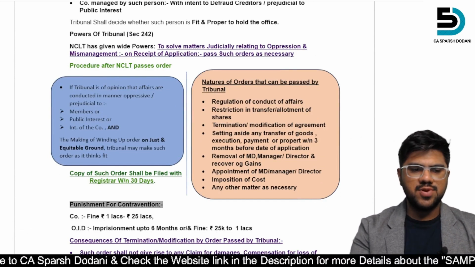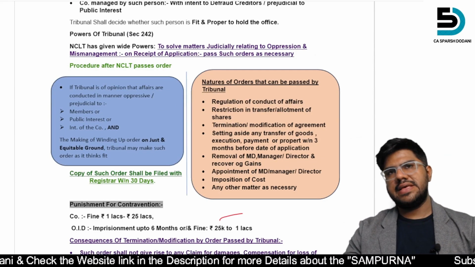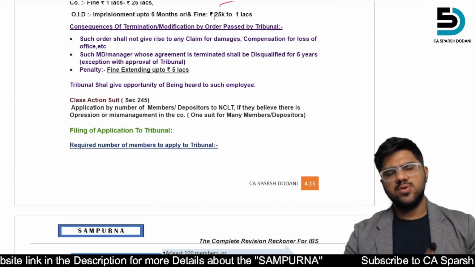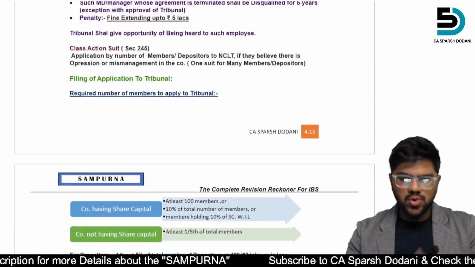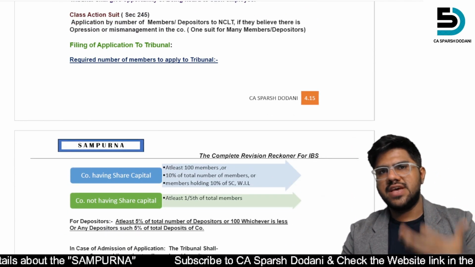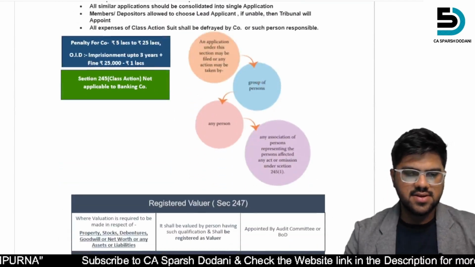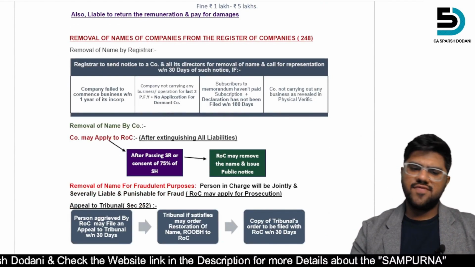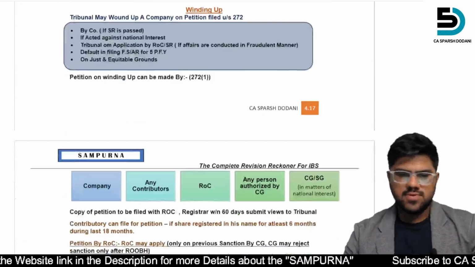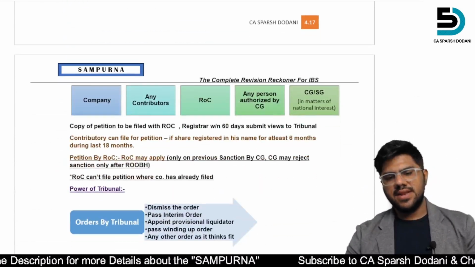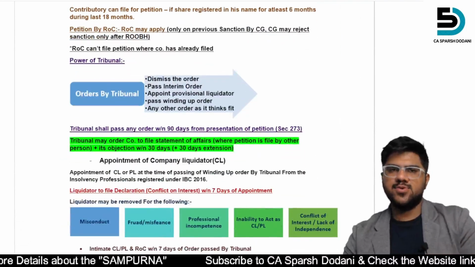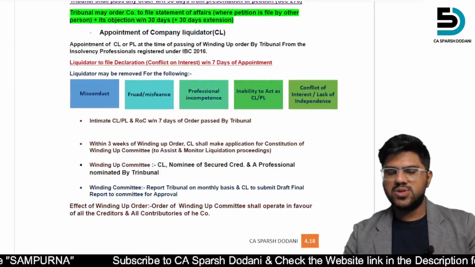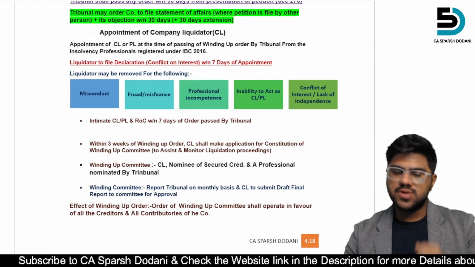Then powers of tribunal, NCLT, these are basic topics. You just have to read them out. A question may be there, may not be there, we don't know. But the topics which I feel are important, I'm telling you that. After that, registered valuer, removal of names, these are basic topics. Then winding up, this is an important topic. The institute can ask you questions here. I felt this topic is good and can be covered in the institute's case studies.